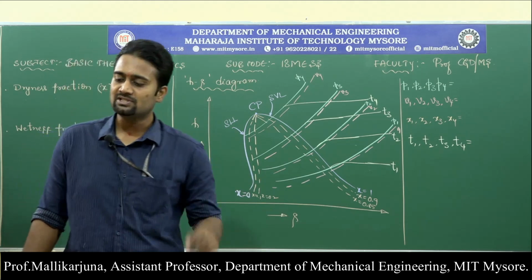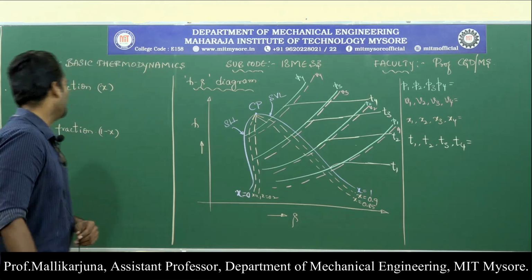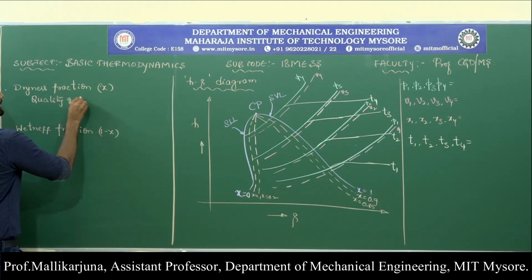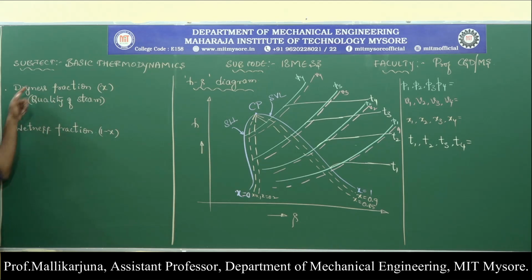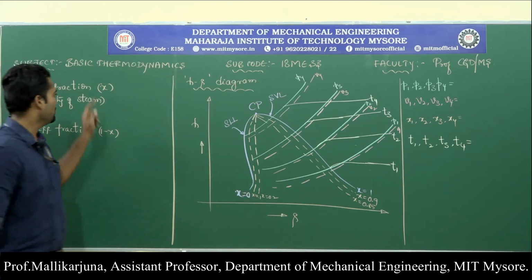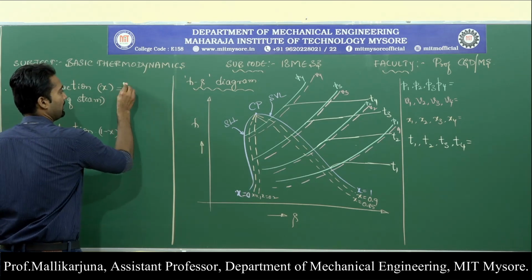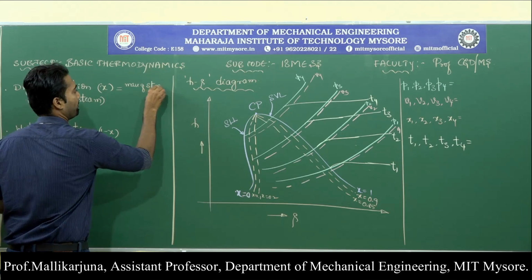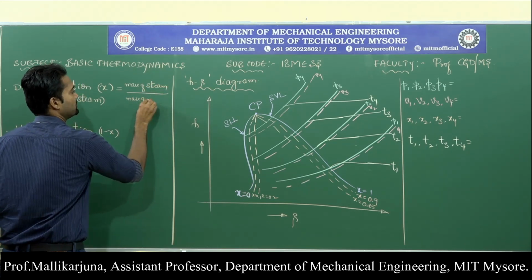In other words, this dryness is also called the quality of the steam. They will also express this as quality of steam. That can also be termed the dryness fraction. So how can we define the dryness fraction? Dryness fraction is nothing but the mass of steam to the mass of mixture.